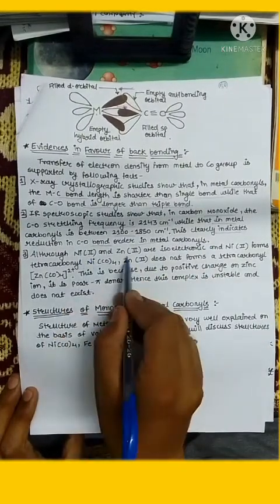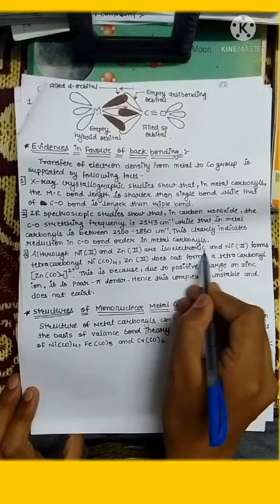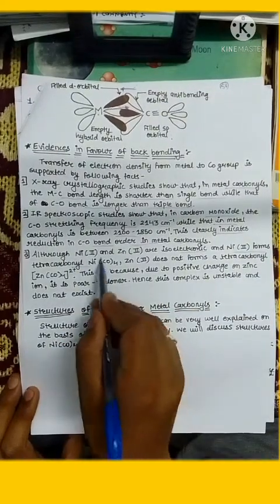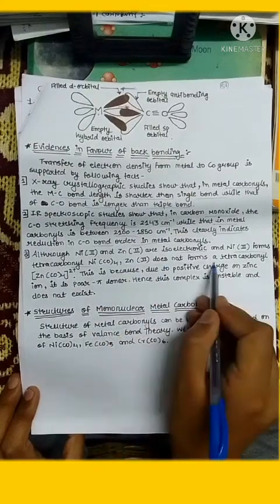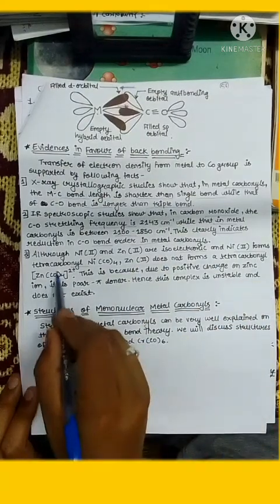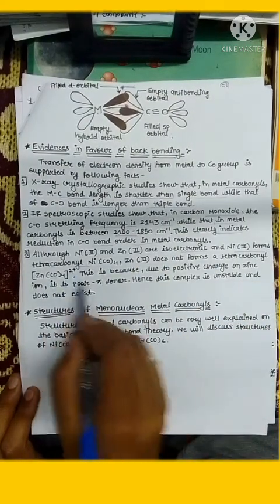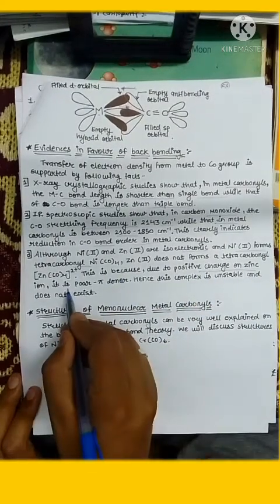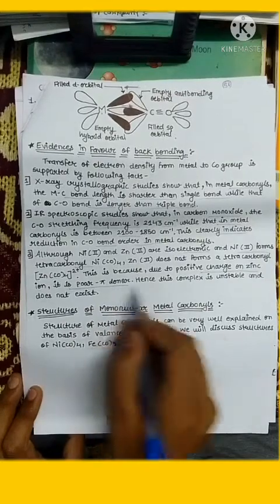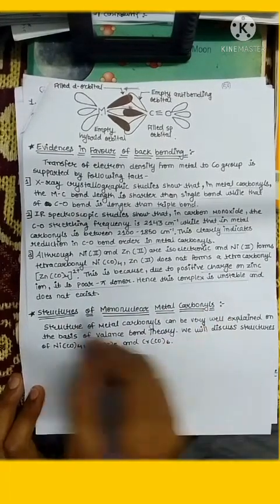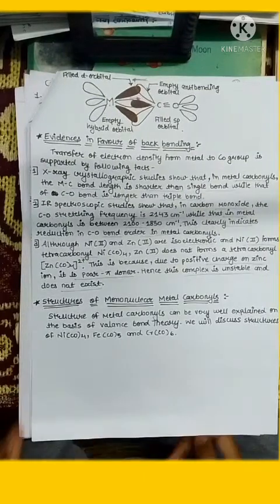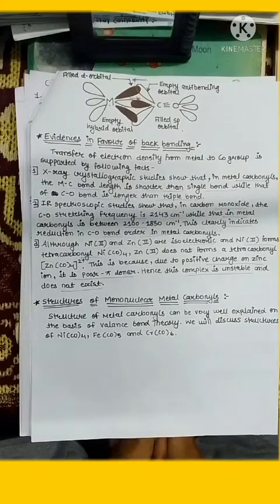Although Ni(0) and Zn2+ are isoelectronic, nickel forms a tetracarbonyl, that is Ni(CO)4. Zinc does not form a tetracarbonyl, that is [Zn(CO)4]2+. This is because, due to the positive charge on the zinc ion, it is a poor pi donor. Hence this complex is unstable and does not exist. Now we are going to see the structure of mononuclear metal carbonyls.